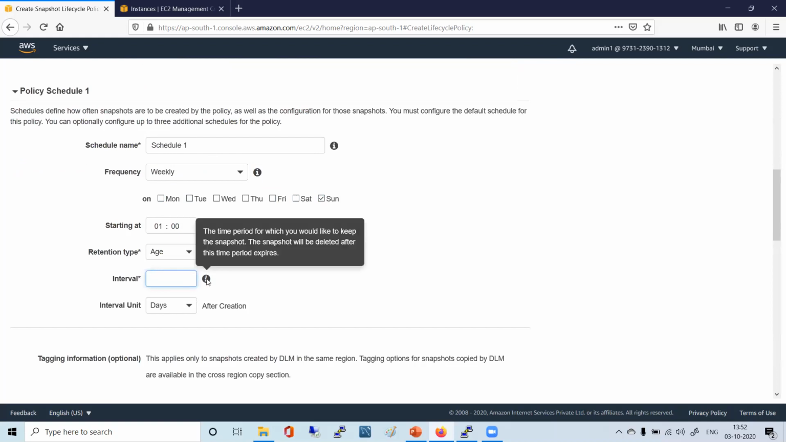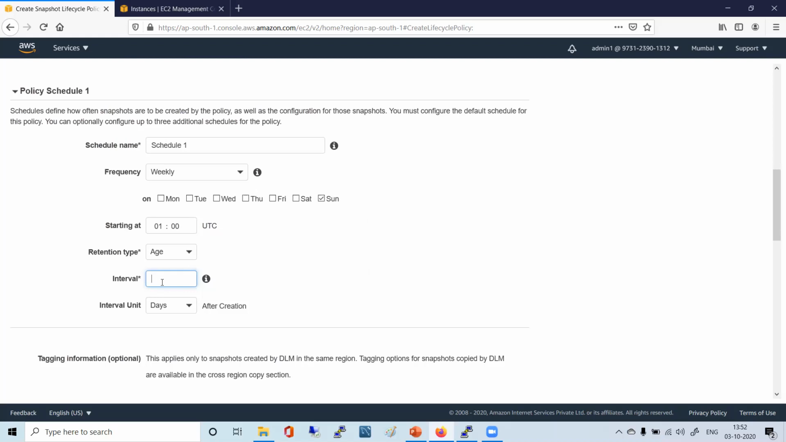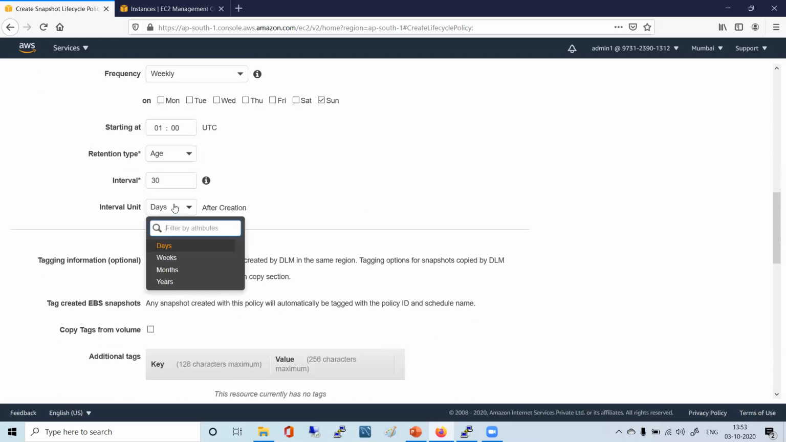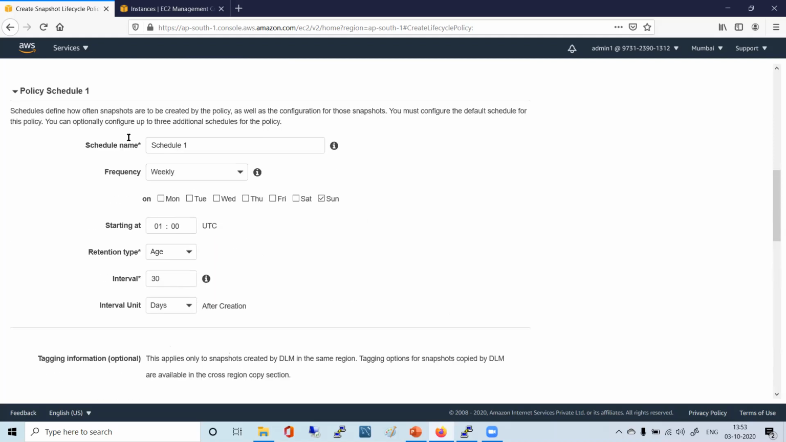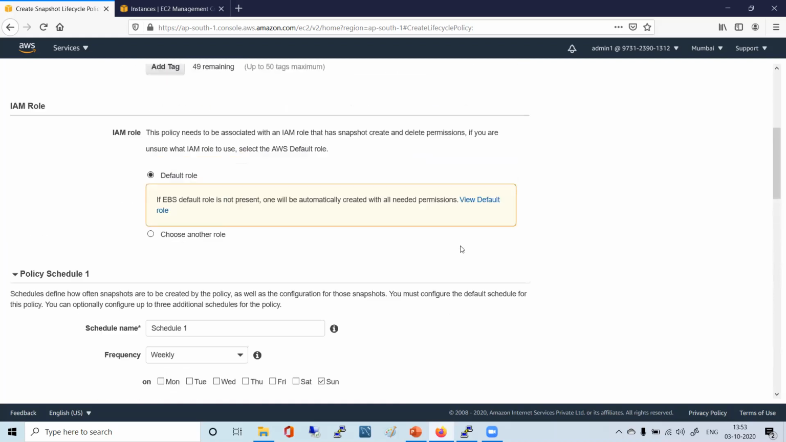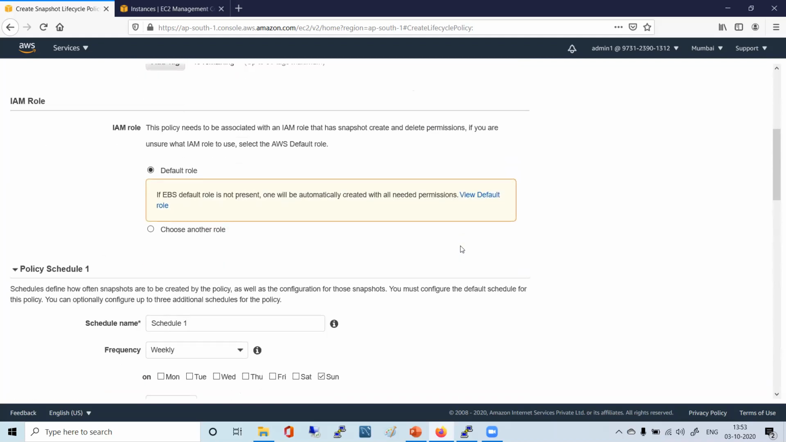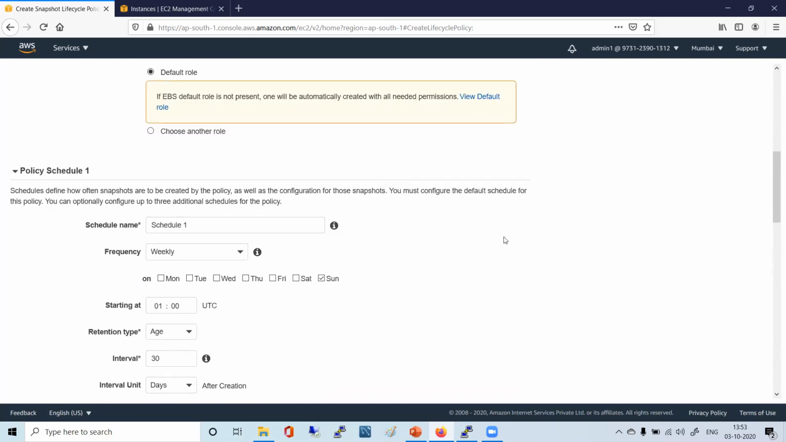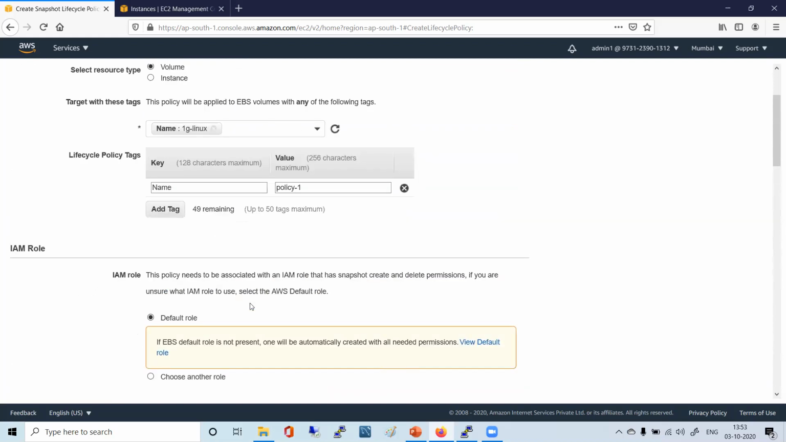You see here the time period for which you would like to keep the snapshot. The snapshot will be deleted after this much time. Say I say 30. And what is that? Days, right? Not week or month or something. So I want 30 days after creation. So you have the flexibility to create a policy. You can choose the volume, you can choose the schedule, for automating the creation and deletion of your snapshot.